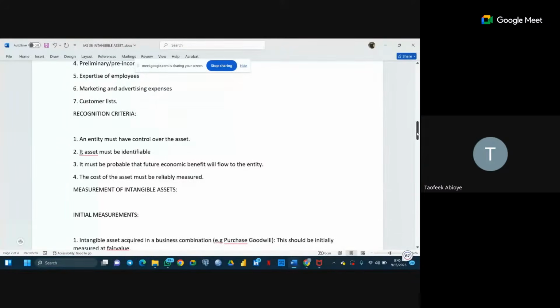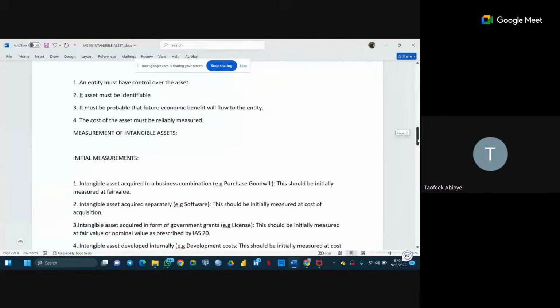If you look at all these criteria and you try to put it to an internally generated goodwill, you will understand that an entity will have control over it. The asset must be identifiable. How do you want to identify an internally generated goodwill by yourself? You can't do that by yourself. However, a third party that is taking over your company can actually pay for that. It must be probable that future economic benefit will flow into the entity. The cost of the asset must be reliably measured. So those are the recognition criteria that must be met before an organization can call a particular asset an intangible asset.